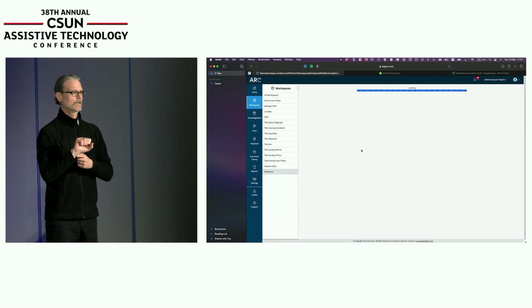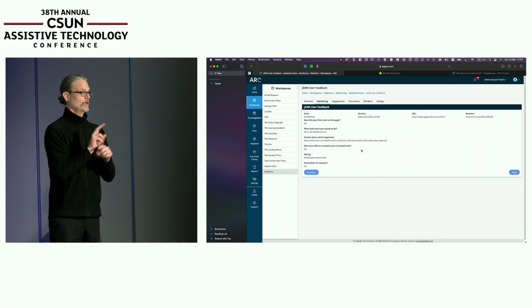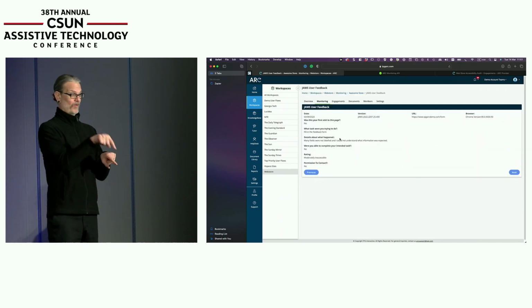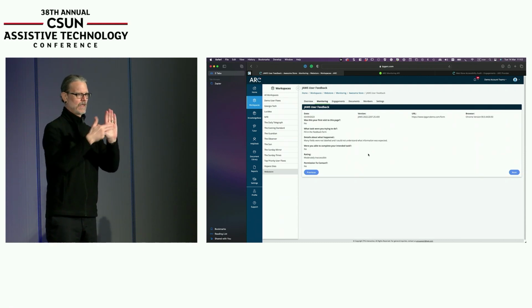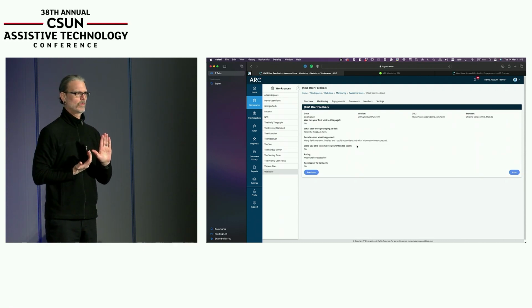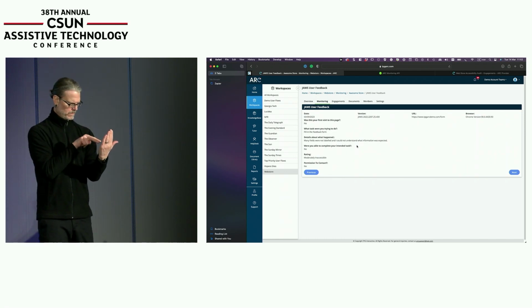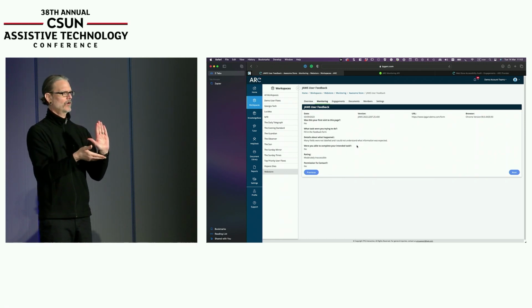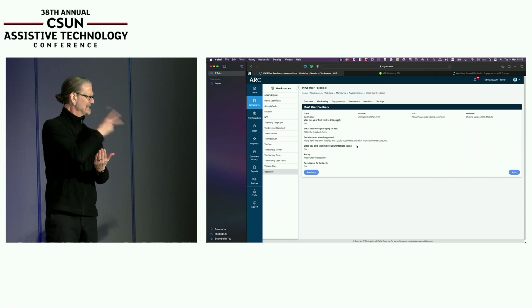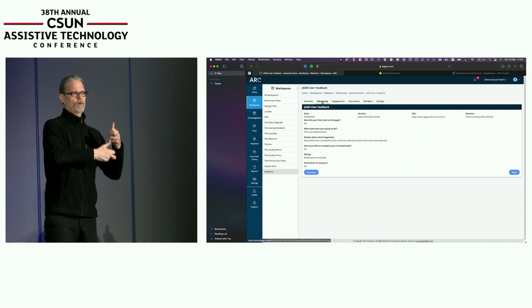So in this case, a user has pointed out that there's a form on a page that is not usable. It's got unlabeled elements. And you can now go to that page in Arc, verify that those missing labels are there, and you already know that users are being affected by that issue. So you could integrate that user feedback.